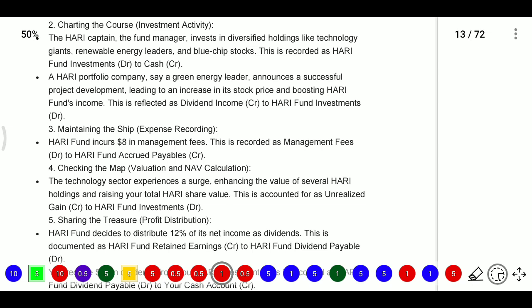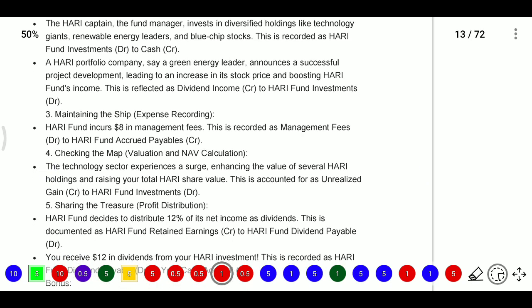From that portfolio companies you get some dividends, or if you get any stock price increase, this will boost Hari fund's income. Then the entry will be Hari fund investment account debit to dividend income. Dividend income is income, so we need to credit it in the profit and loss account. Here the fund investment will be increased.